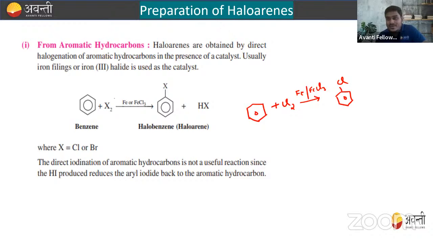Just like in iodoalkane, the reversibility problem is there. So in this also, the direct iodination of aromatic hydrocarbon is not a useful reaction, since the HI produced reduces the aryl iodide back to the aromatic hydrocarbon. So for this reaction, we need to add an oxidizing agent like HIO3, so that they can convert this HI into H2O plus I2 and the reaction becomes irreversible. So direct iodination of the aromatic hydrocarbon is not possible, just like aliphatic iodination.